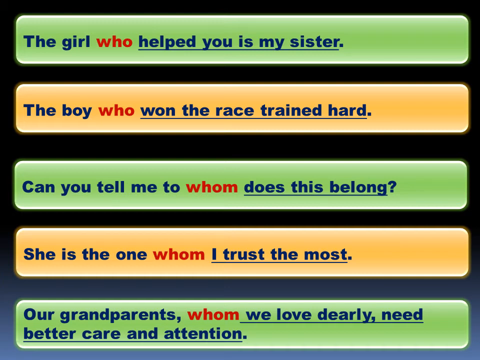In these sentences, the words that are shaded in red are the relative pronouns, and the phrases that are underlined are the relative clause. Here you can see the relative clause follow the relative pronoun. The relative pronouns who and whom we use for people.